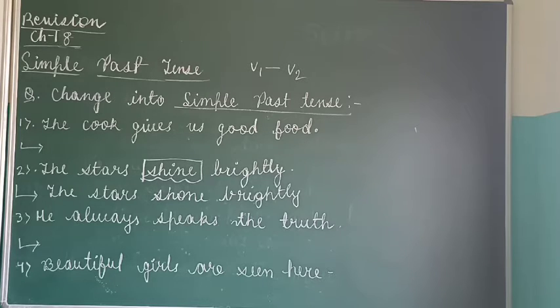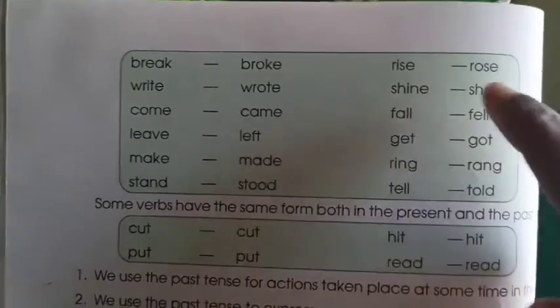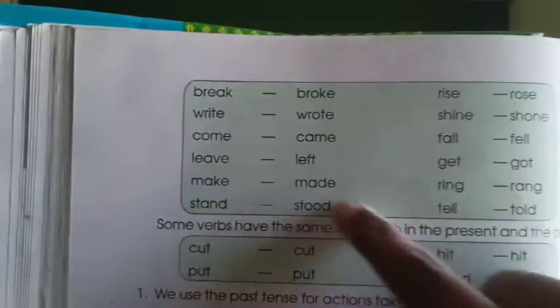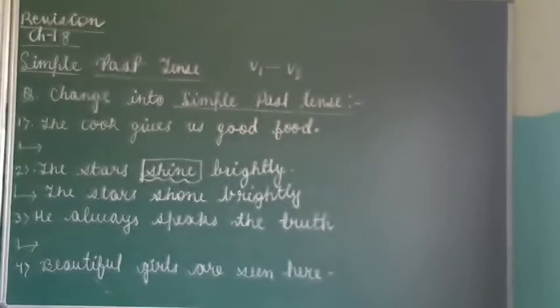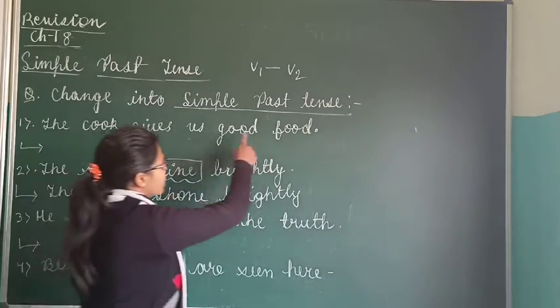See, I will show you in your book how it is given. One minute. Okay. Now shine, shone. You can see the past form of shine is what? Shone. So if you learn all these words, all the verbs, the past forms of the verbs given in the green colored box, it will be very easy for you to solve. To convert: the cook gives us good food.